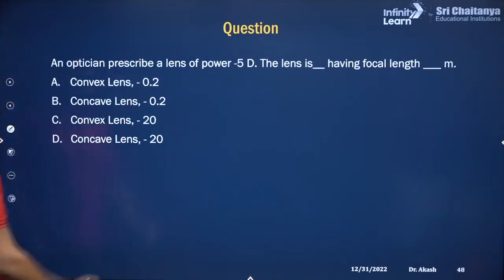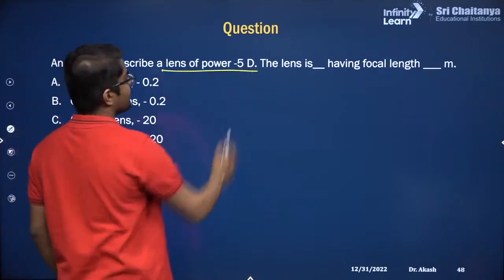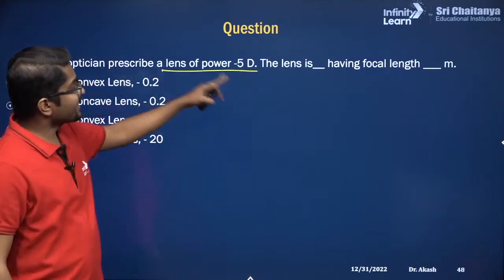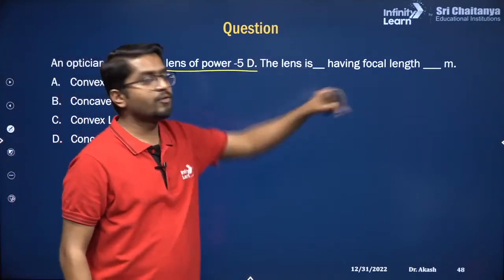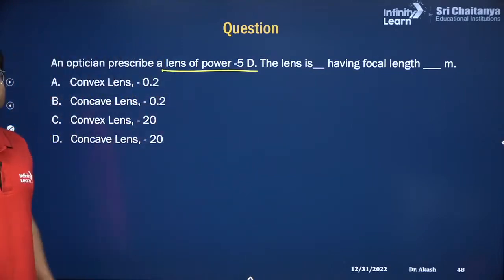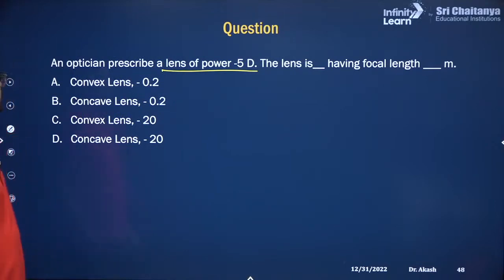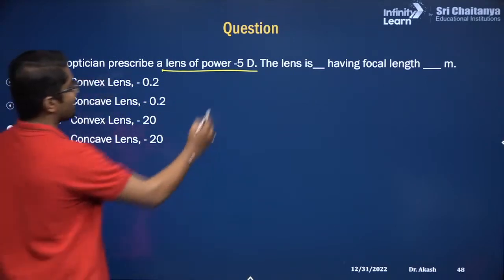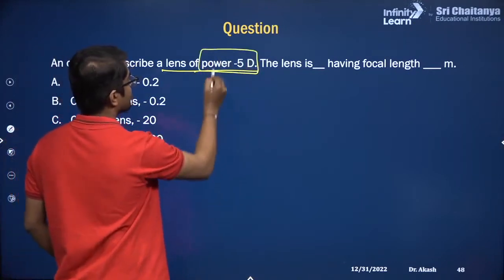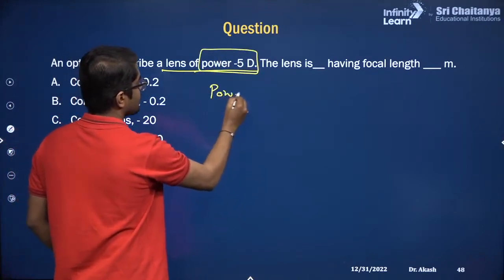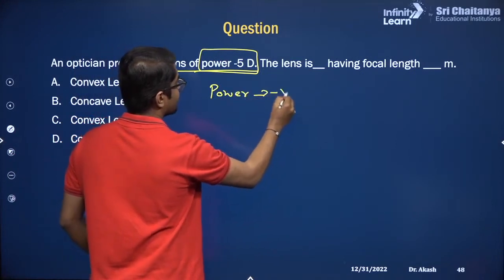So we have a lens whose power is given as this. So what type of lens it is and what is the focal length? These two questions you have to solve. How will you solve? So you look at here, the power is negative.